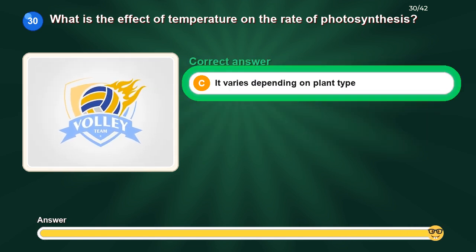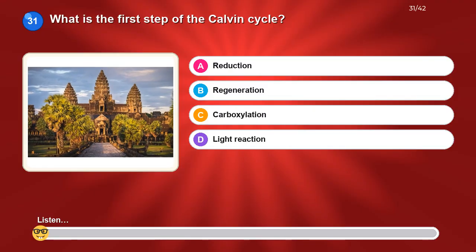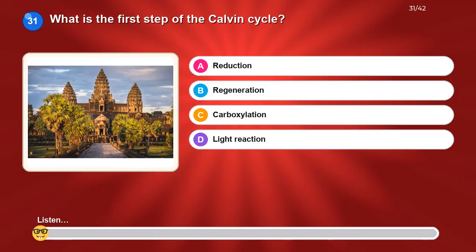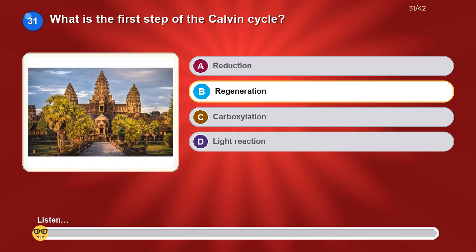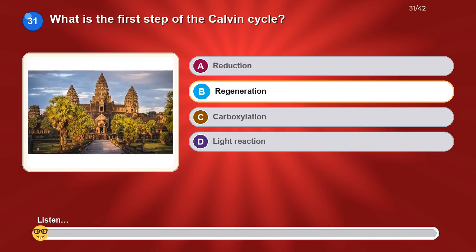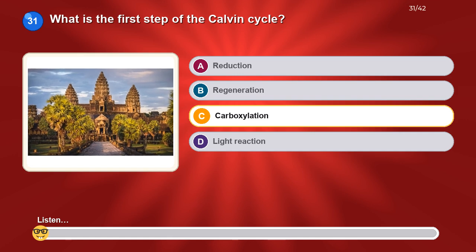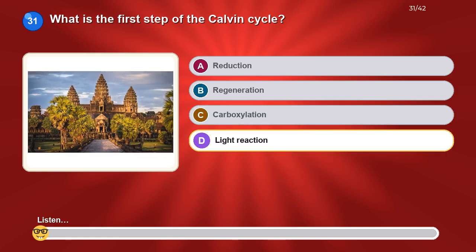The correct answer is, it varies depending on plant type. What is the first step of the Calvin cycle? Option A, reduction. Option B, regeneration. Option C, carboxylation. Option D, light reaction.